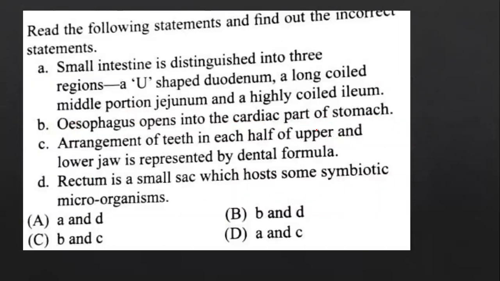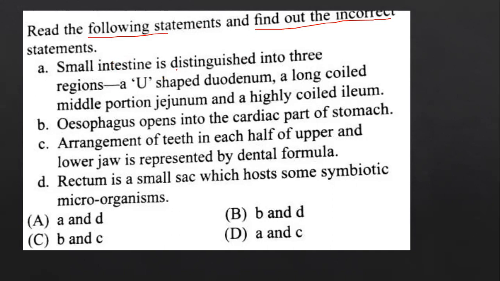Next question on your screen, question number 18. Read the following statements and find out the incorrect statement. Let's check one by one. Read along with me all these statements.